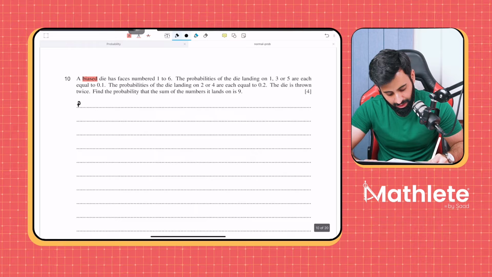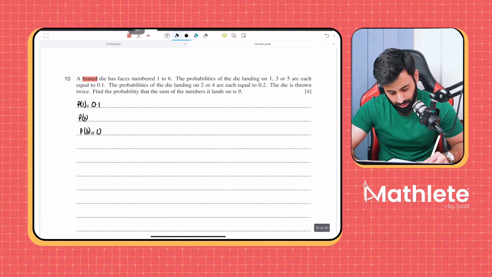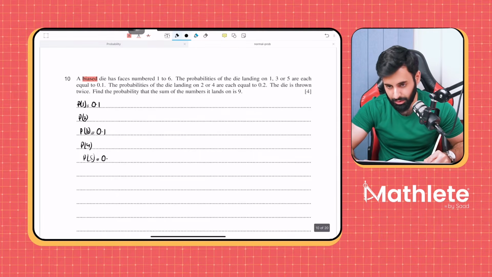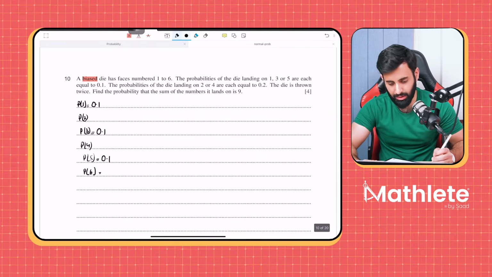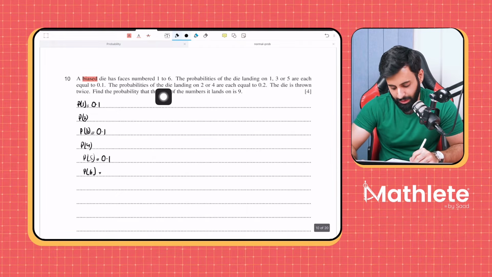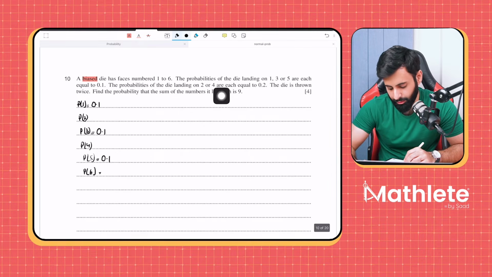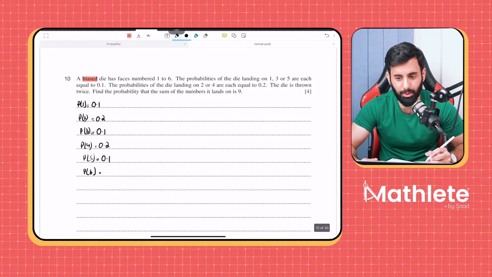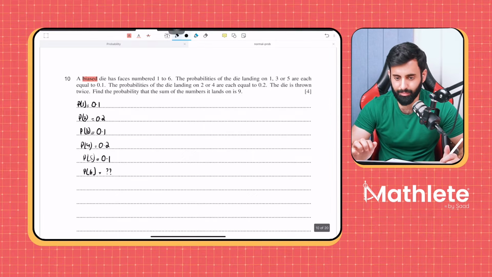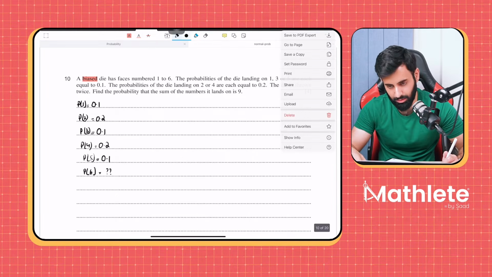So that means the probability of the die landing on 1 is 0.1. The probability of the die landing on 3 is equal to 0.1 as well. And the probability of the die landing on 5 is equal to 0.1 as well. So now we don't know the probability of 2, 4, and 6. Then it says the probabilities of the die landing on 2 or 4 are each equal to 0.2. So that means this is equal to 0.2 and this is also equal to 0.2. Now we don't know what the probability of the die landing on 6 is. What does that mean? Are we in trouble? Can we work this out?